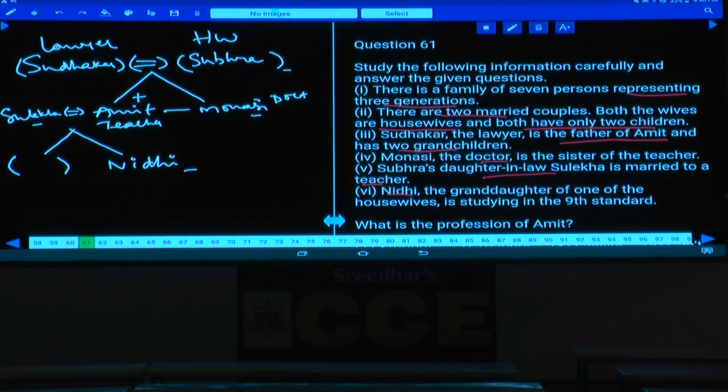That person's name is not clearly known. Clear? Nidhi, the granddaughter of one of the housewives, is studying 9th standard. Now this person is studying 9th standard. This is the information we have.